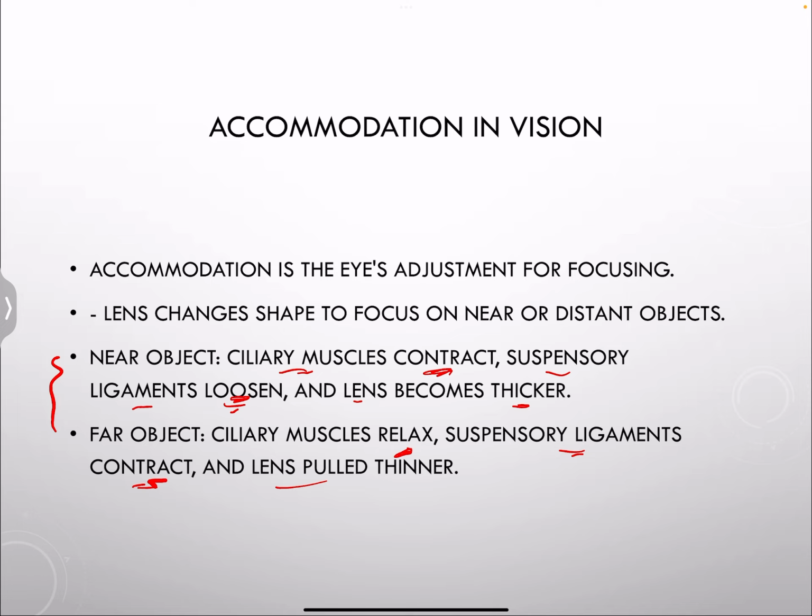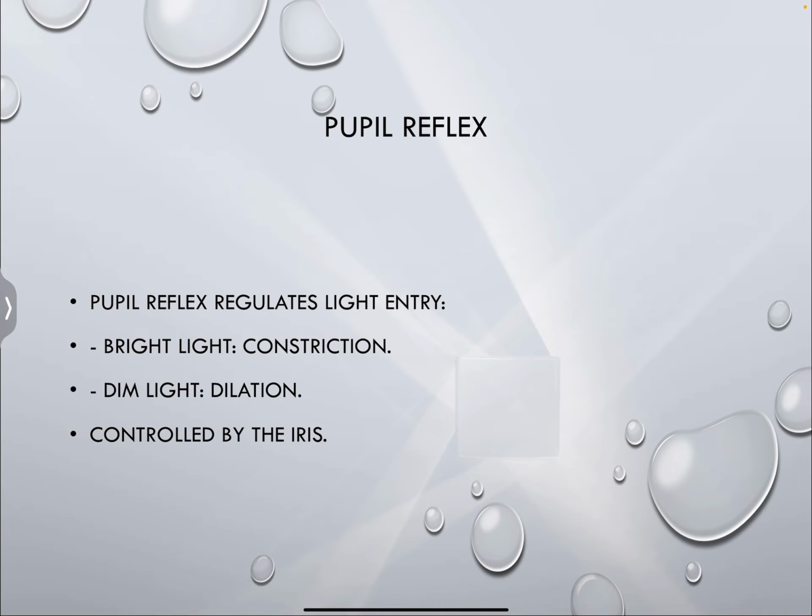Okay? So make sure to know the difference between when trying to view a near object and when trying to view a far object. Now we also have pupil reflex. So if you guys can try it out, go from a dark room into a bright room. It's going to take you a bit of time to adjust. That's because it's important, because we don't want to damage our eyes. So pupil reflex regulates the amount of light that enters our eye.